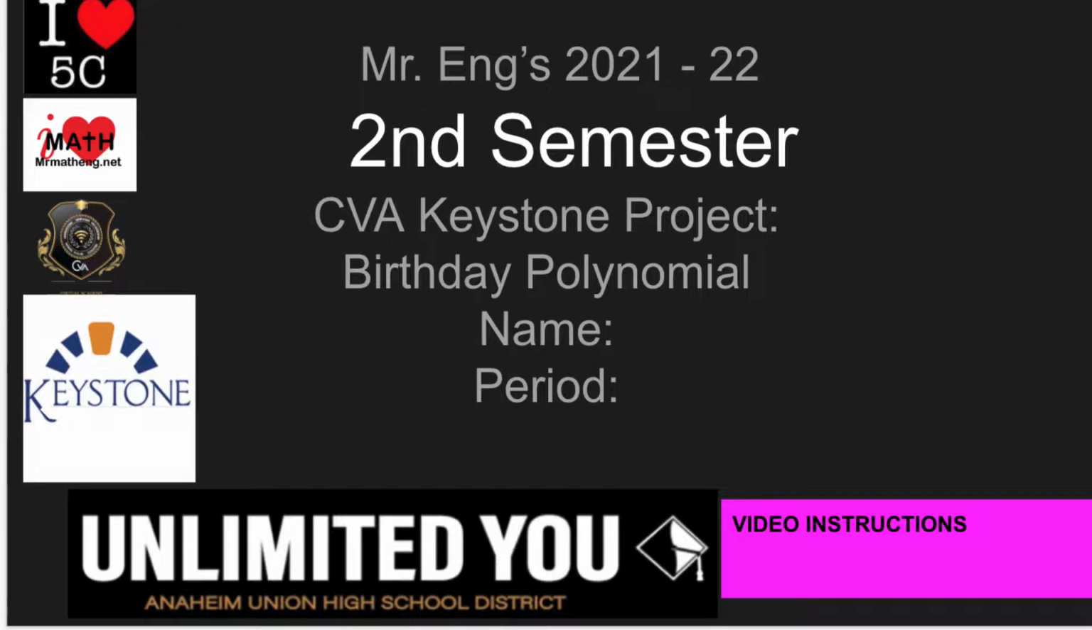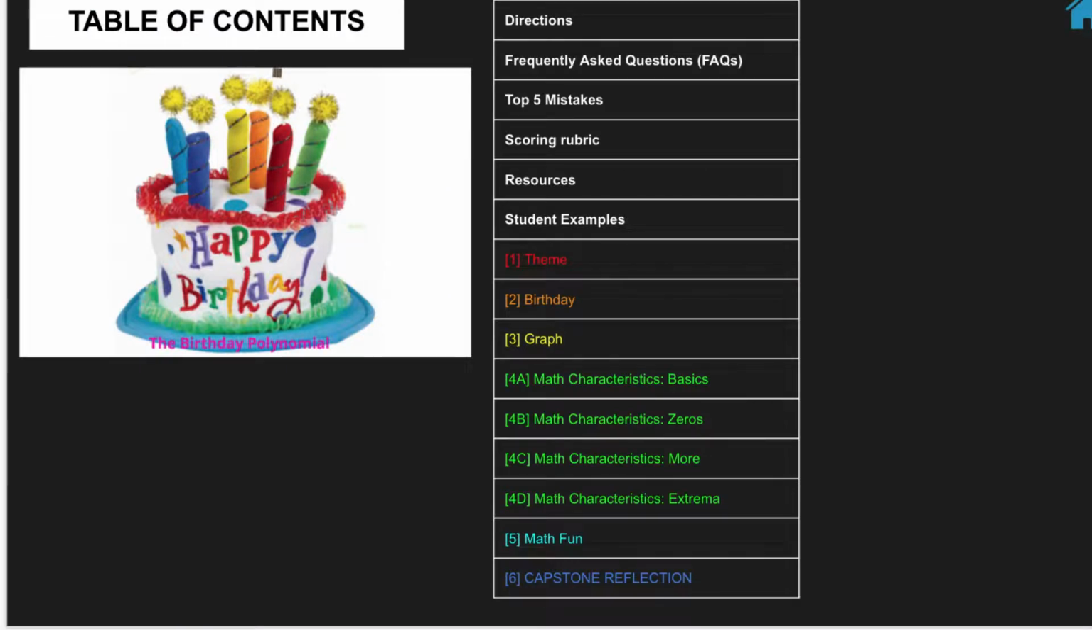Guys, welcome to Mr. Ink's 2021-22 second semester CVA Keystone project. What is this about? It's about the Happy Birthday polynomials. Let's go. Happy birthday. I got a table of contents, directions, frequently asked questions, top 5 mistakes, scoring rubric, resources, student examples, and then we're going to go through all of these.